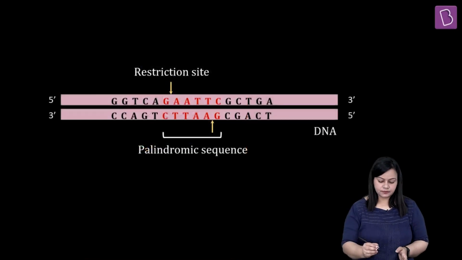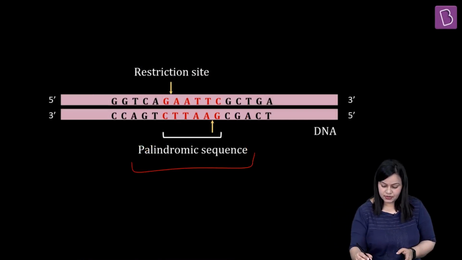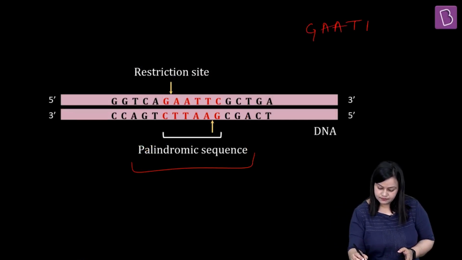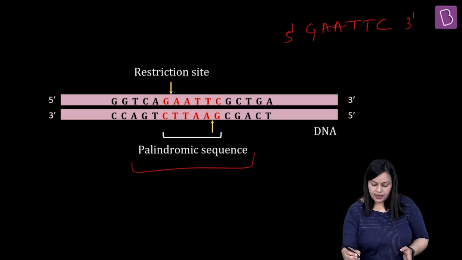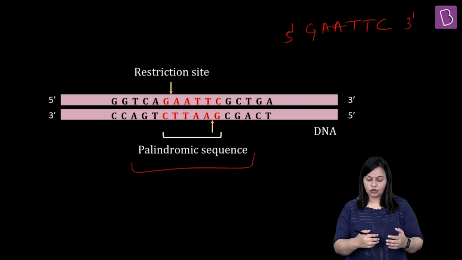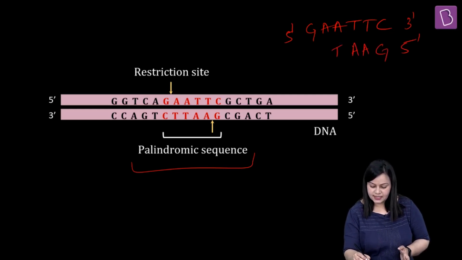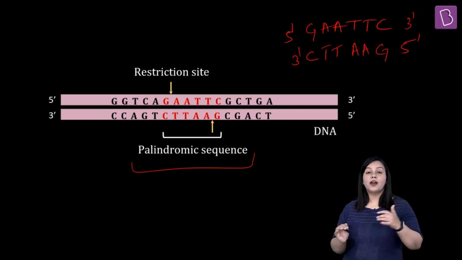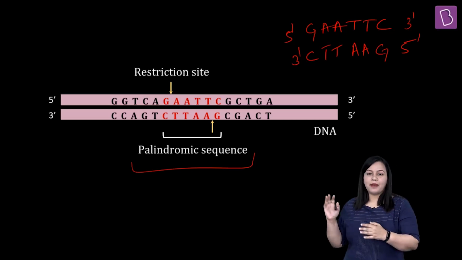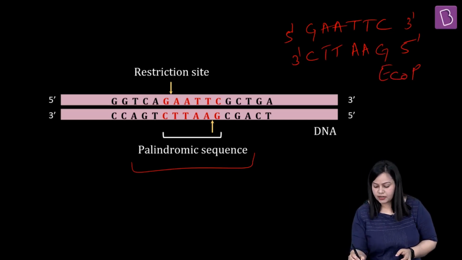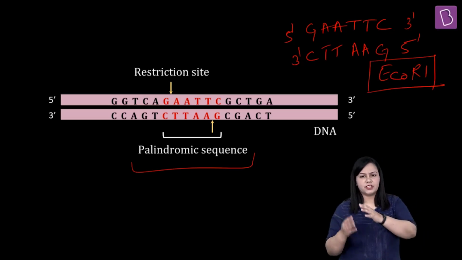Going ahead, here is a palindrome sequence which you can see very clearly. The sequence given is GAATTC, right? This is 5 prime, this is 3 prime. When you see the copy of it on the complementary strand, you would see it is read in the same way, GAATTC, right? That is why we called it a palindrome. Now this is a recognition sequence which is read by an enzyme called EcoR1. EcoR1 is the name of the restriction enzyme which we obtain from E. coli bacteria.